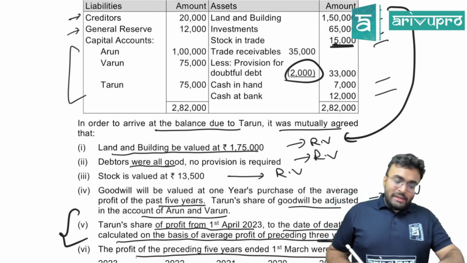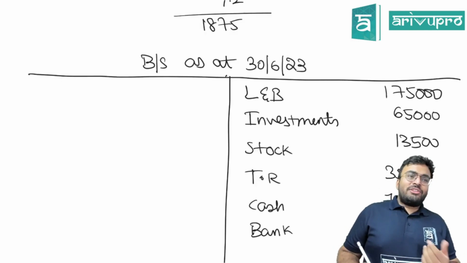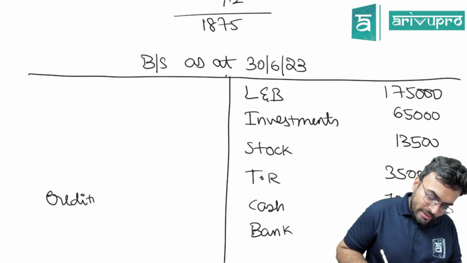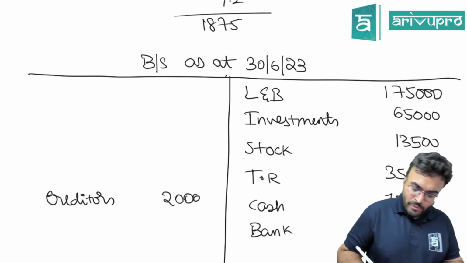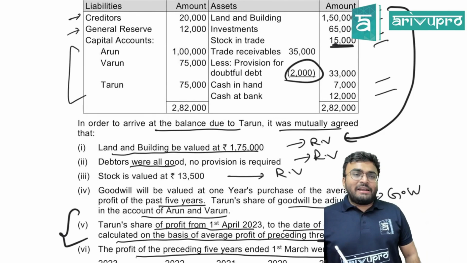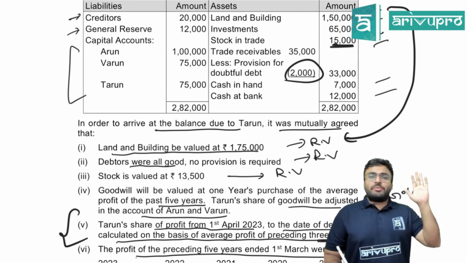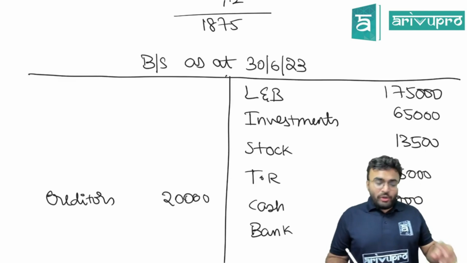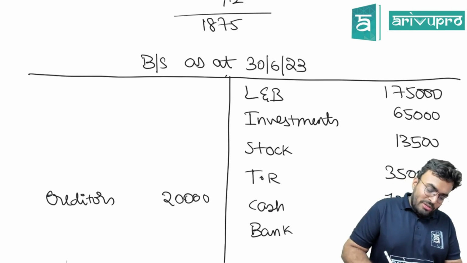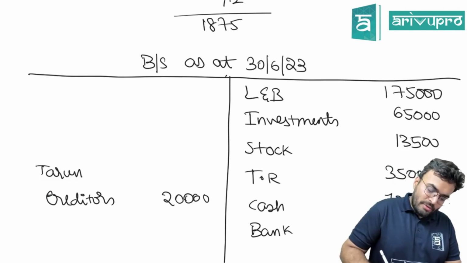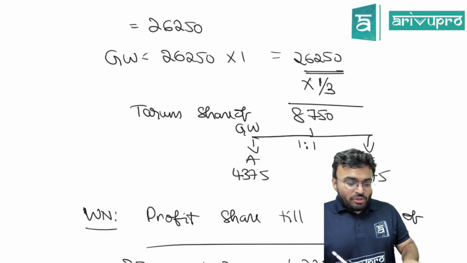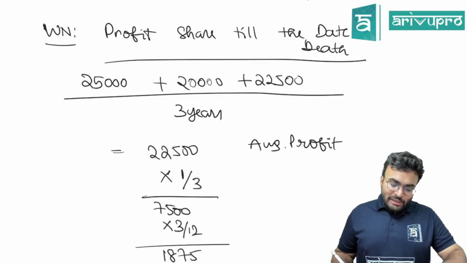Now, creditors, are they still there? Have you made any changes to them? No. How much is creditors? 20,000. After creditors, next thing, general reserve is still there? No, general reserve already distributed to partners, gone. Capital account, do we have capital account of all the partners? No, only Arun and Varun. Tarun's executors account. How much is it? We had calculated, no? 98,125.